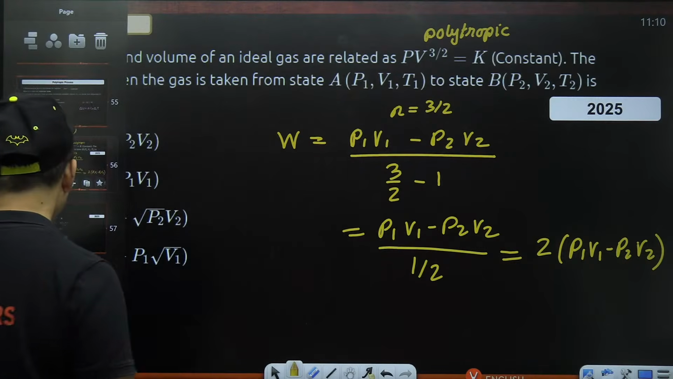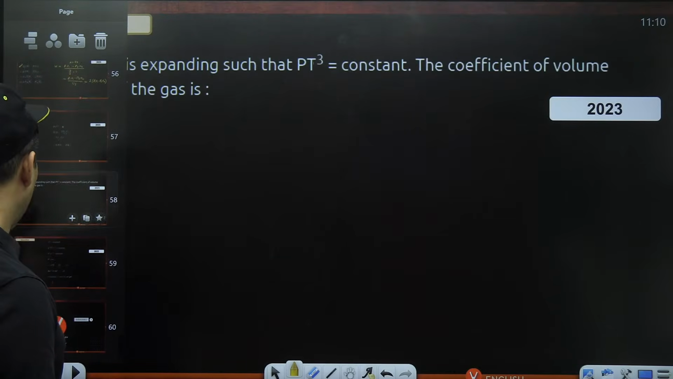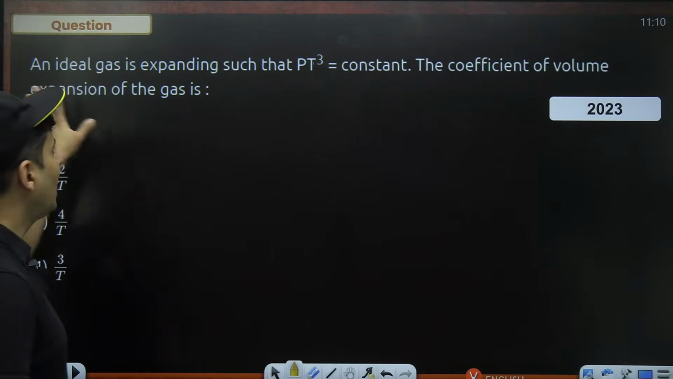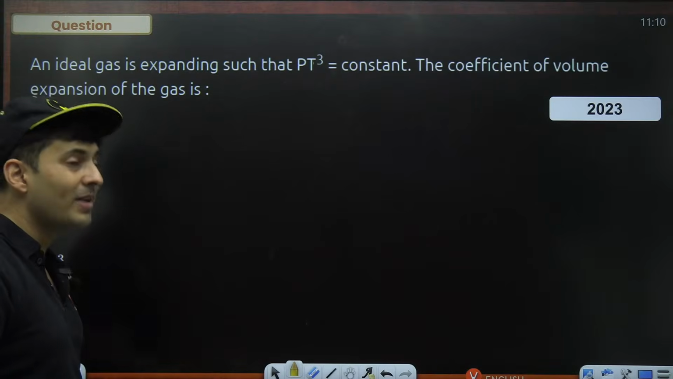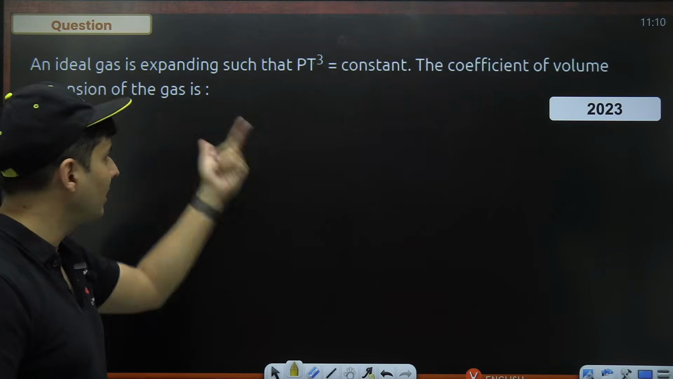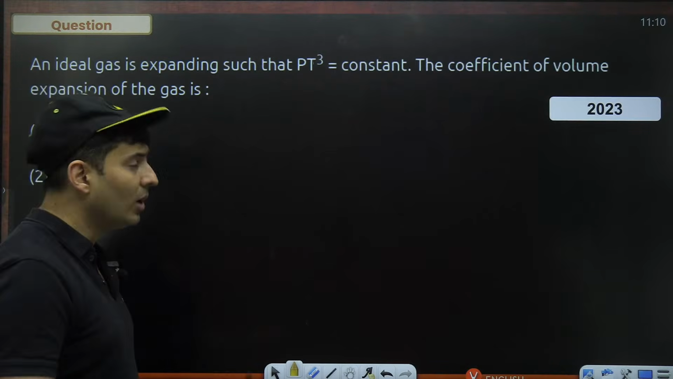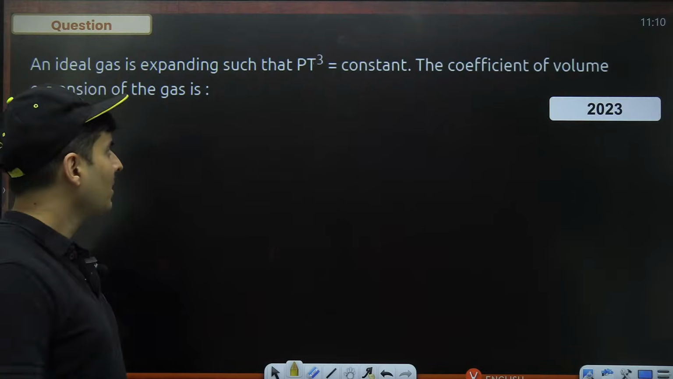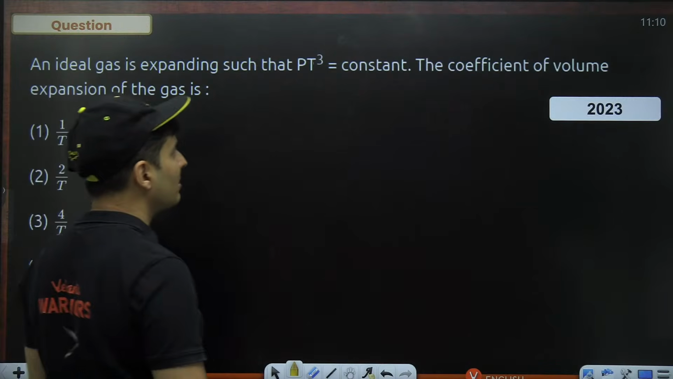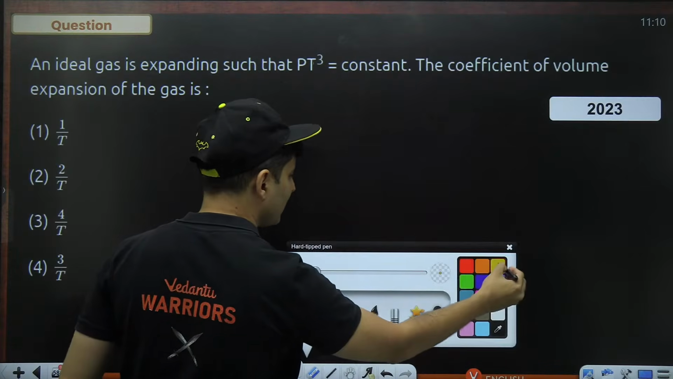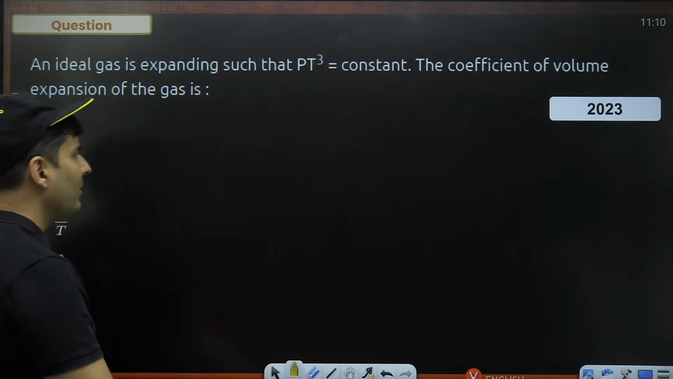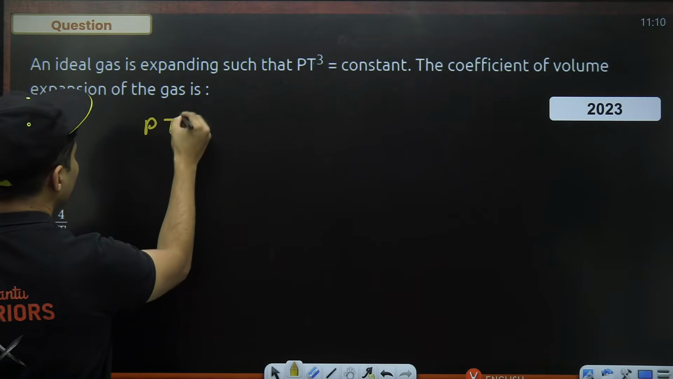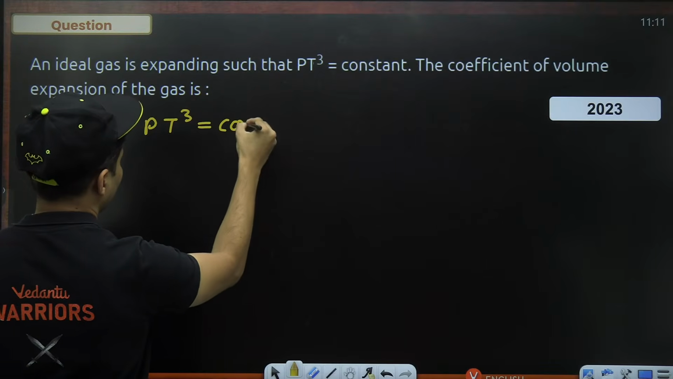Okay, great. Last question on your screen, and then we are done. The ideal gas is given by this equation, the coefficient of volume expansion, separate chapter combined with this chapter. Volume expansion, thermal expansion, separate chapter. PT raised to 3 is constant, is a polytropic process. But you will be like, sir, volume is not there. Don't worry, I will make it in terms of volume. PT cube is a constant, right?